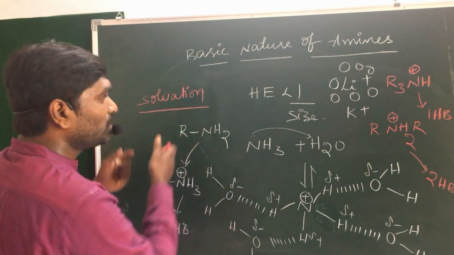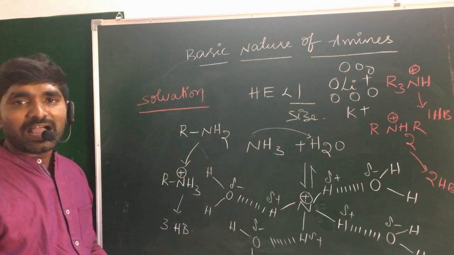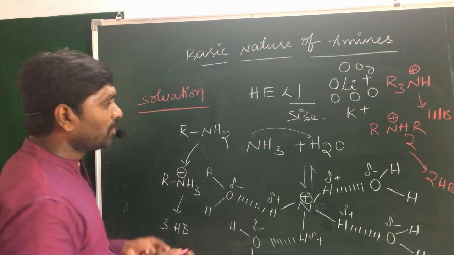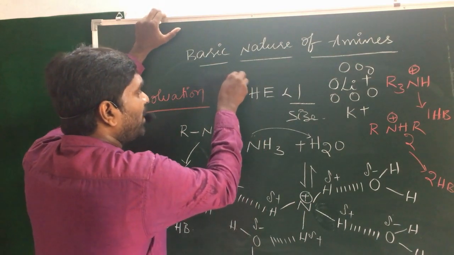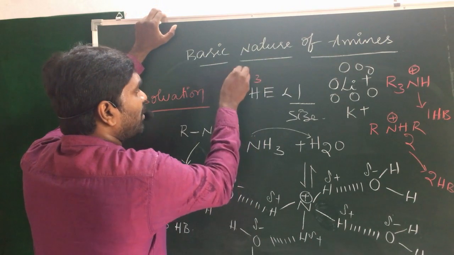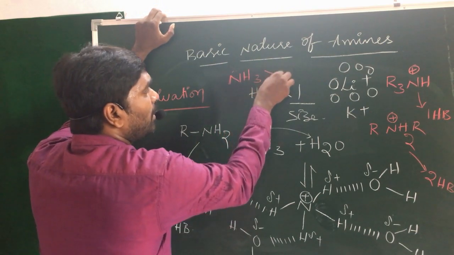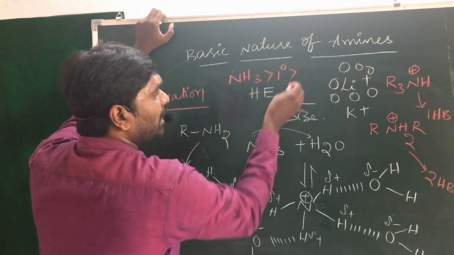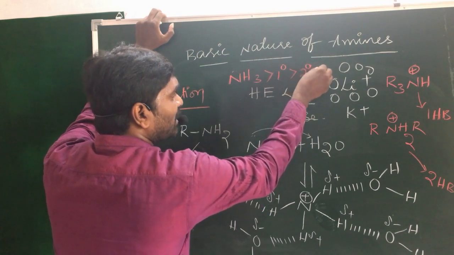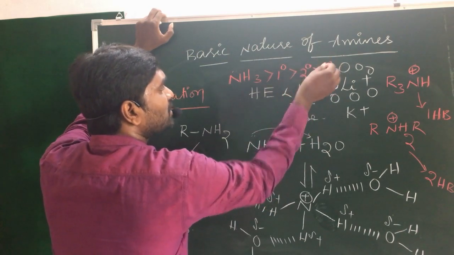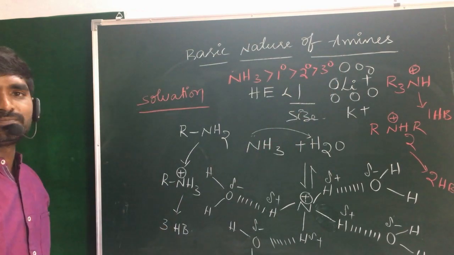Hence, according to the solvation factor, ammonia is the better base. After ammonia, primary amines are more basic in nature. After that, secondary, and after that, tertiary amines.